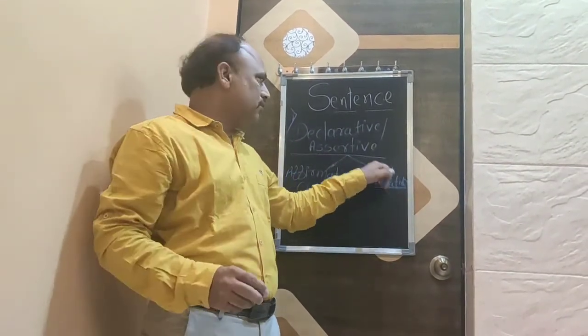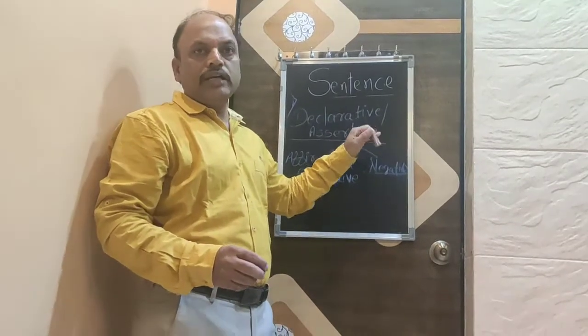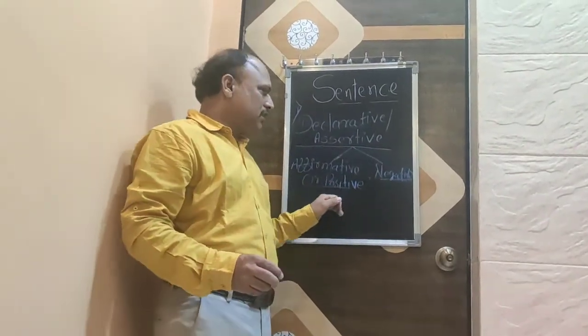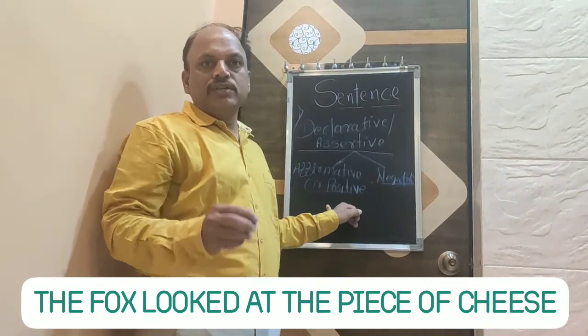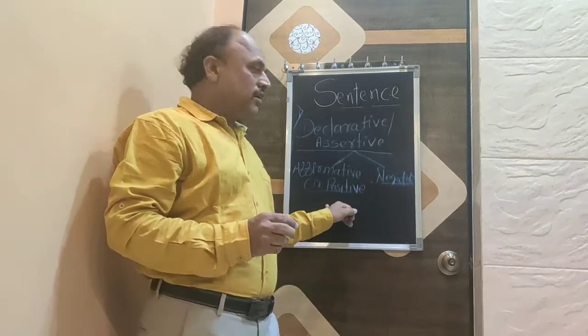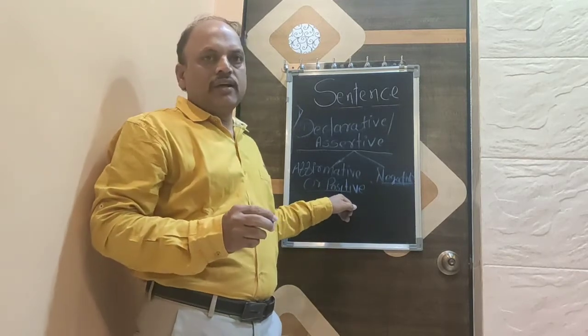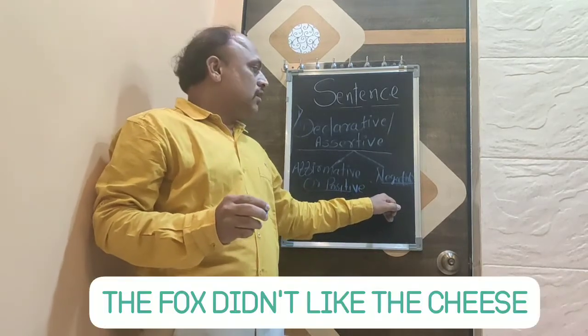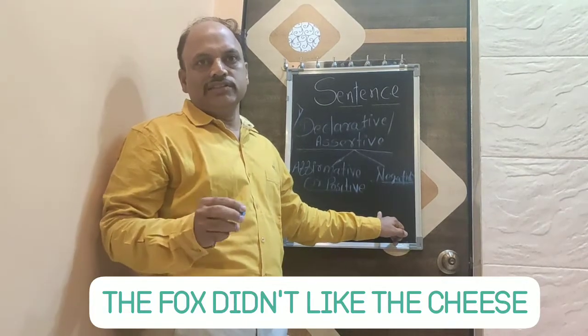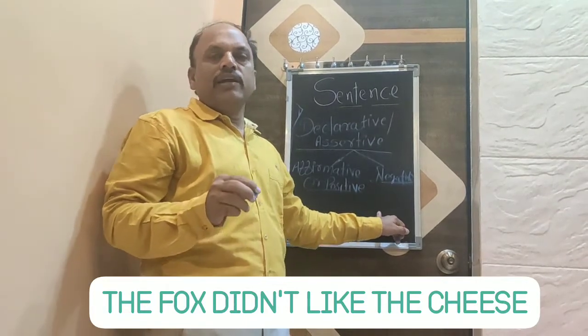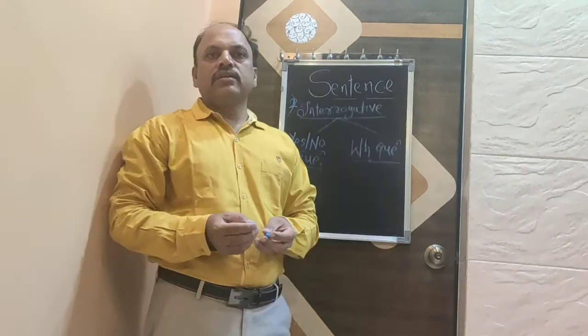These are the two types of declarative or assertive sentence. For example, the fox looked at the piece of cheese. This is a positive sentence. And another one is: the fox did not like cheese. It will be a negative sentence.